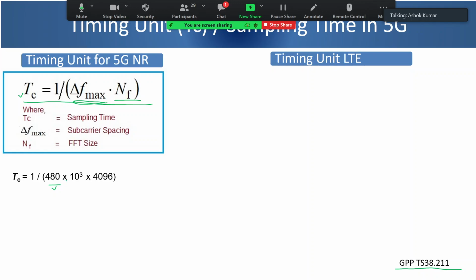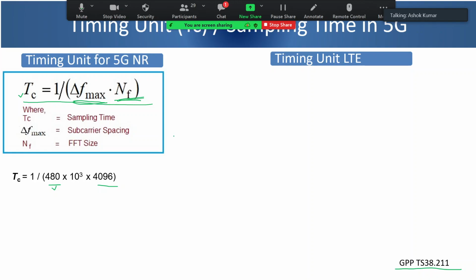So maybe in future subcarrier spacing of 480 will also be used, that indicates. And the maximum FFT size which has been taken here is 4096.